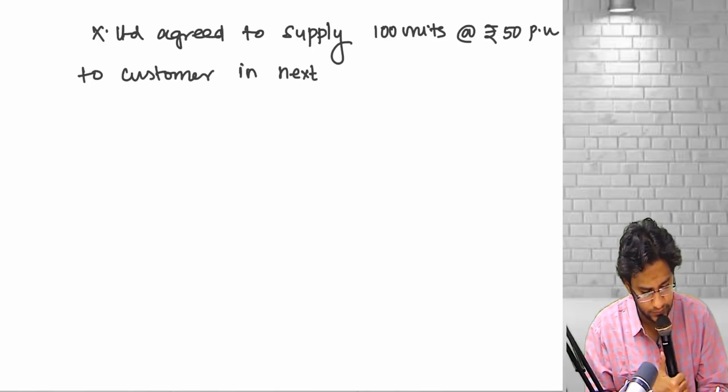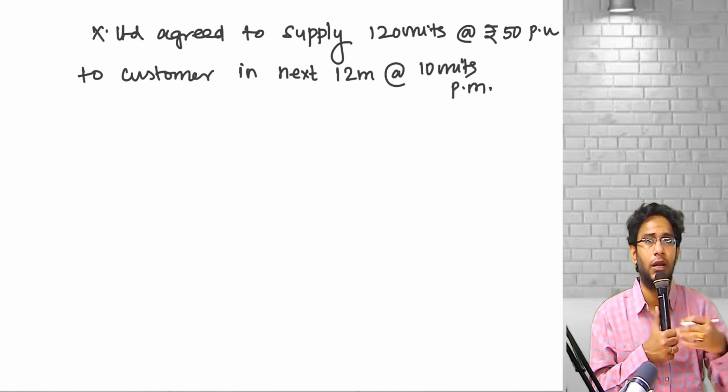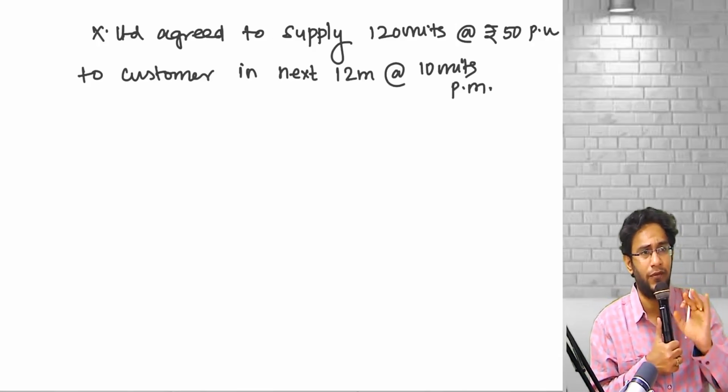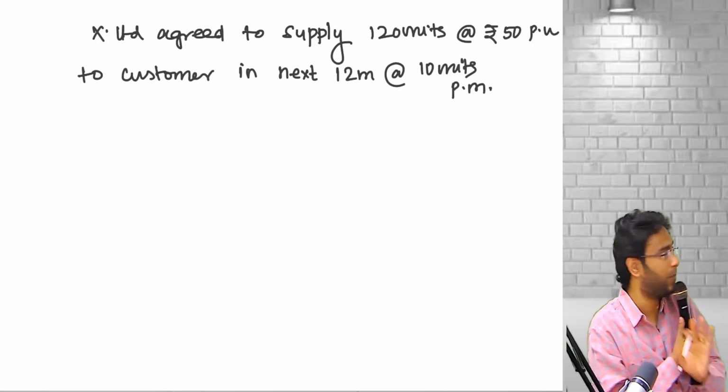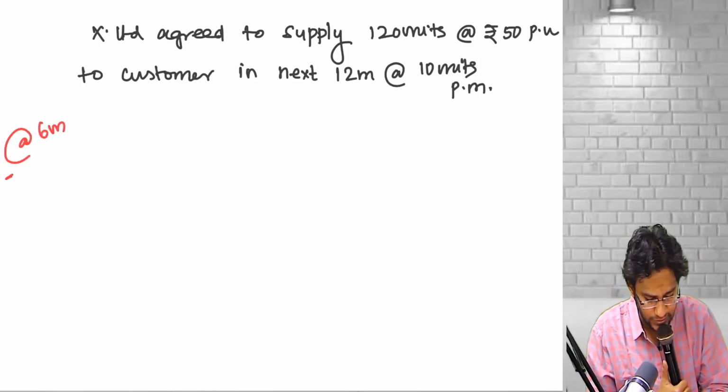in the next 120 units in the next 12 months, at the rate of 10 units per month. Every month 10 units I will sell for the next 12 months. Whenever I sell, he will pay me money. Financing component and all is not there. It is a straightforward case. Now, at 6 months time,